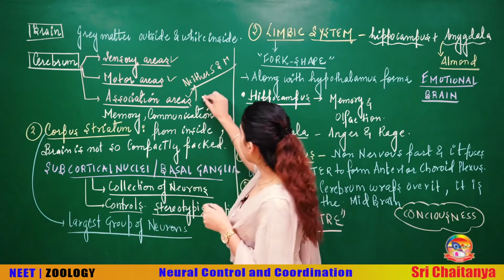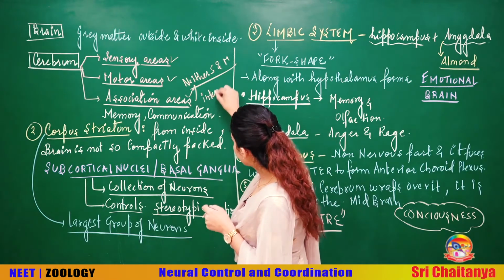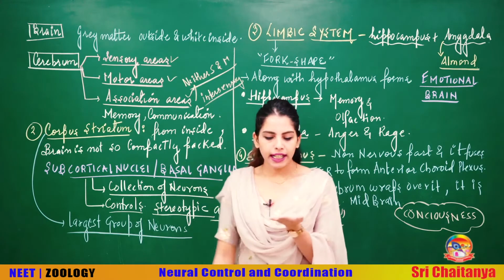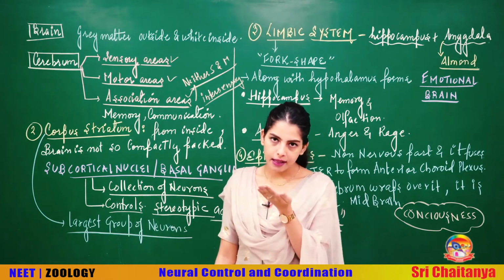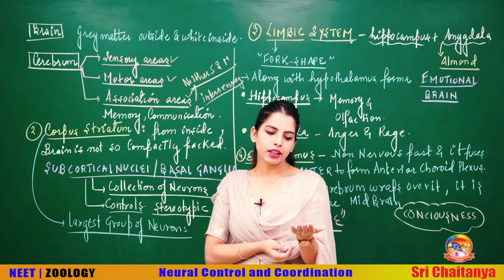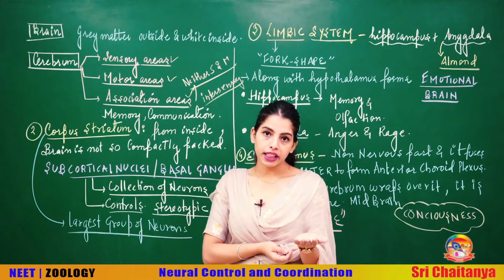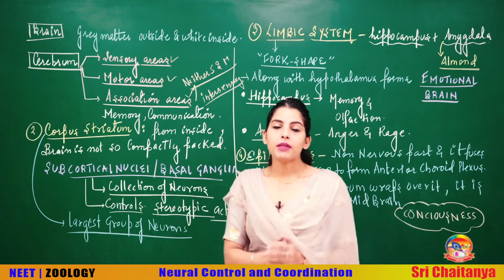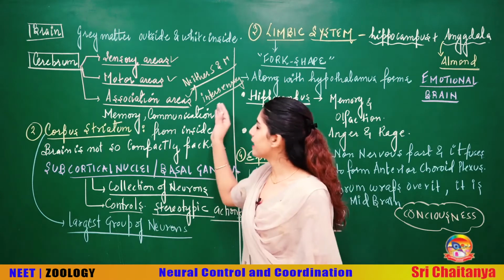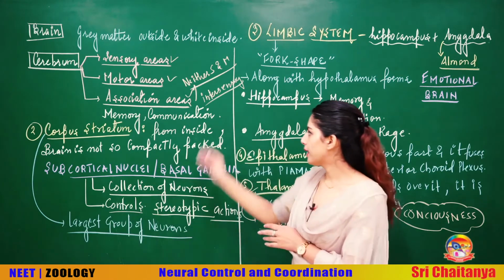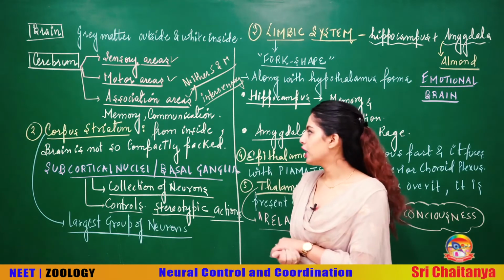Just like if I am looking at food, I can smell it, and at the same time I can eat it. It is never like if I am looking at food, I will only look, I cannot eat. I can do both activities at the same time with the help of the intersensory areas of the association areas, which are also related with functions like memory and communication.